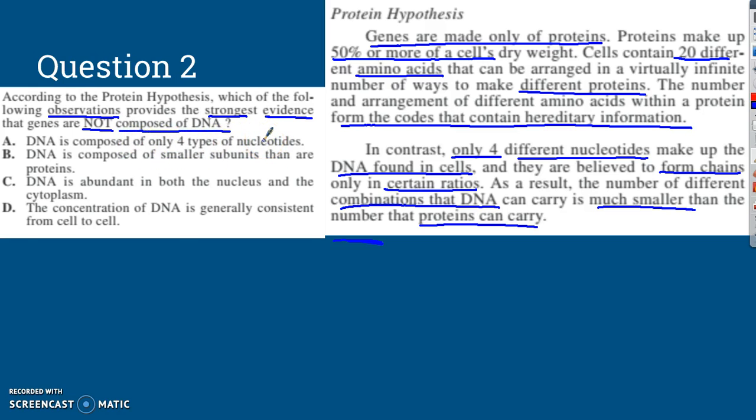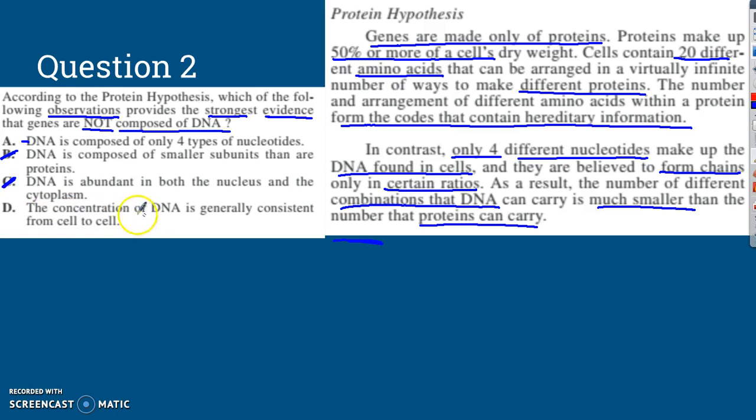That was pretty strong with 20 versus 4. That might be the right answer. DNA is composed of smaller subunits than our proteins. That didn't really get stated, and it doesn't really work, so we can get rid of that one. DNA is abundant in both the nucleus and the cytoplasm. Well, we know that that's not true, so that doesn't really support our argument.